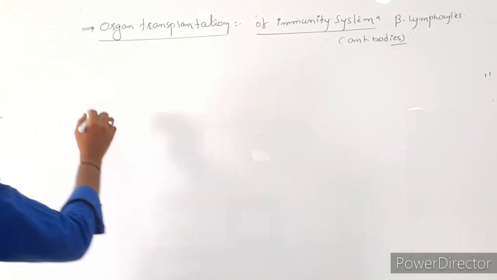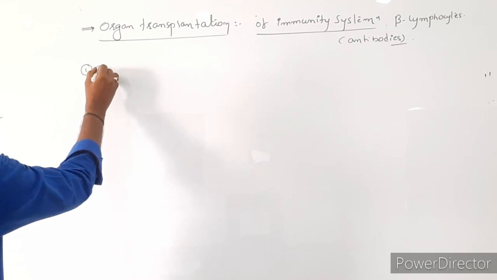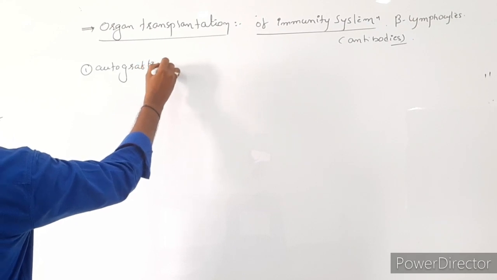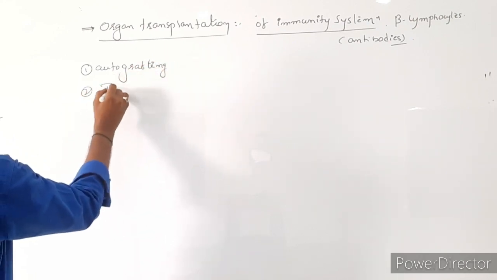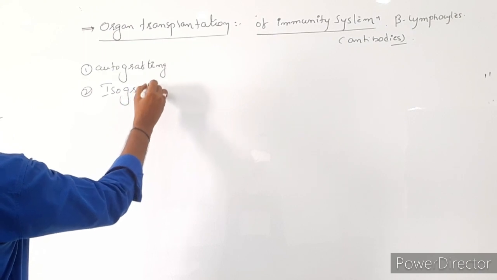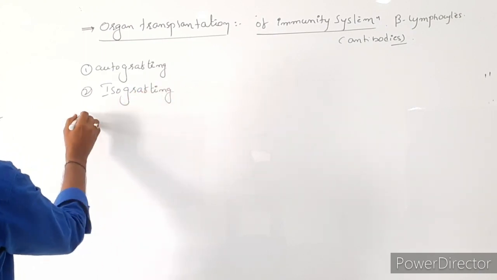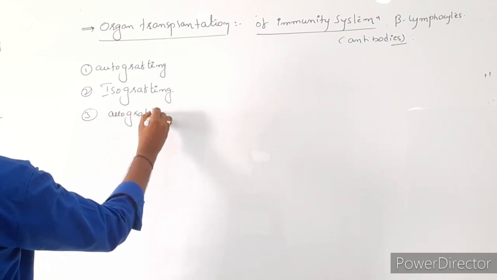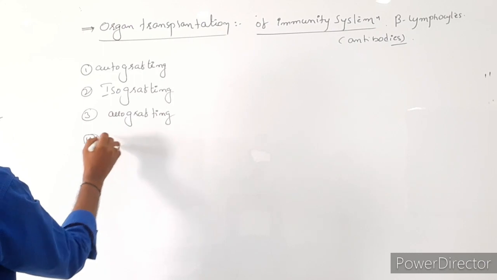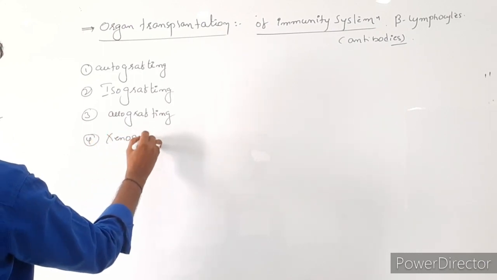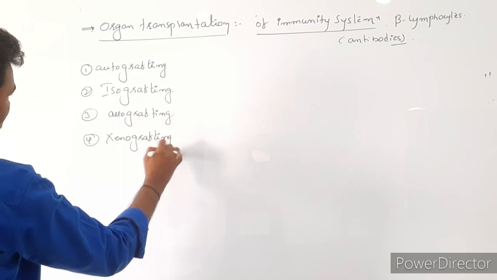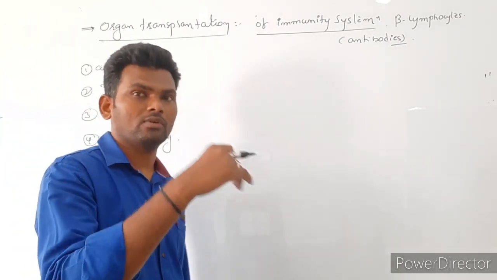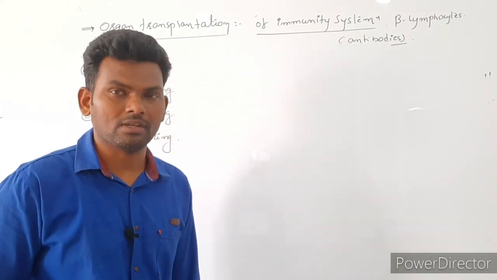These graftings are mainly, one is autograft, second one is isografting, third one is allografting, and last one is xenografting. Grafting means what? Cutting. So we are going to cut one organ from one person and add it to another person.